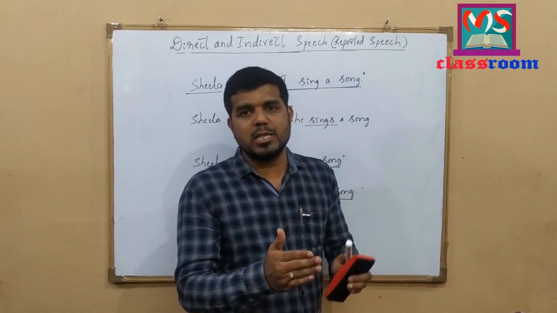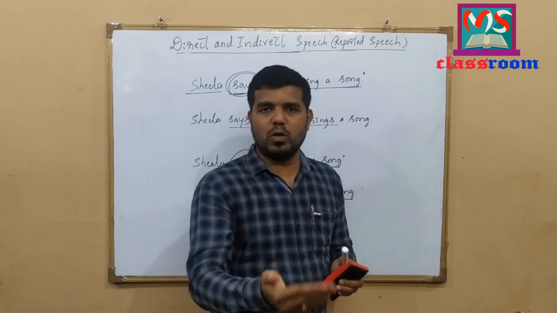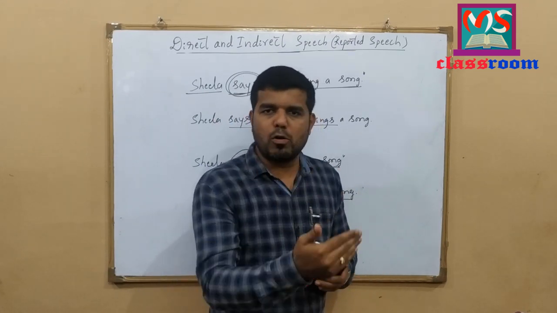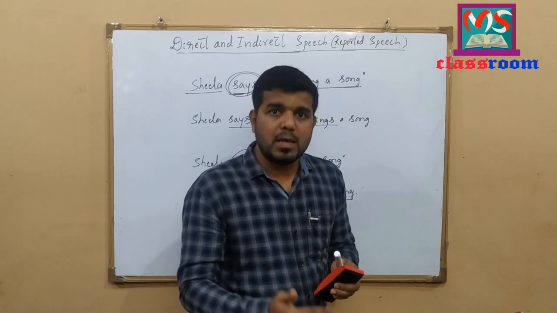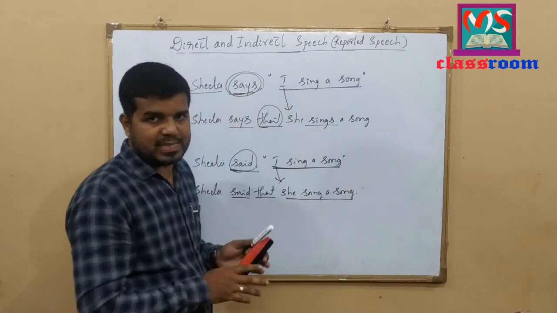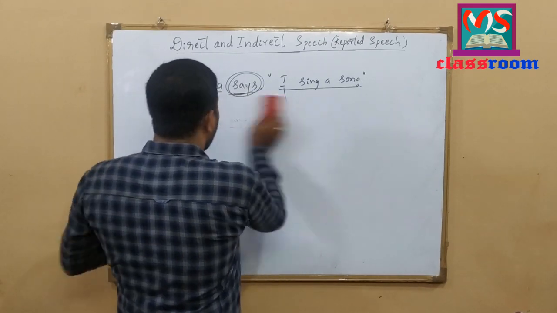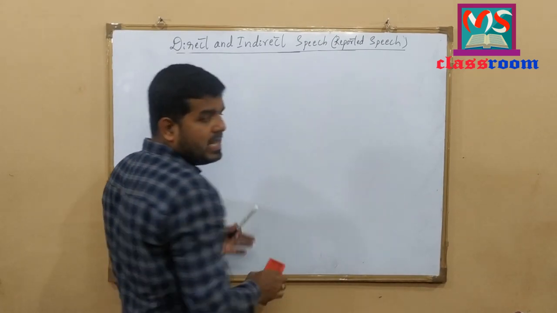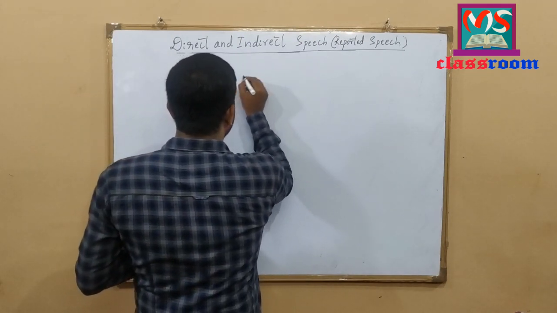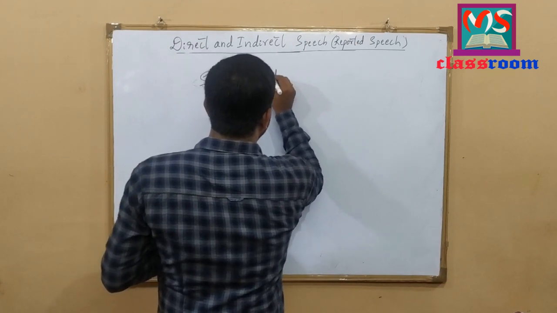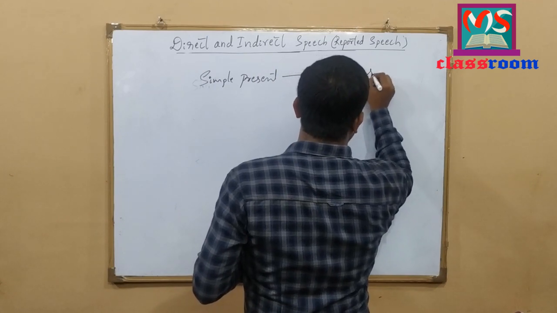We change modal auxiliaries to the past form. It means will changes to would, shall changes to should, may changes to might. We will discuss those things later. Let me explain the changes of tense according to the kinds of sentences step by step. Let me discuss simple present tense now. As I told you, simple present tense changes to simple past tense.